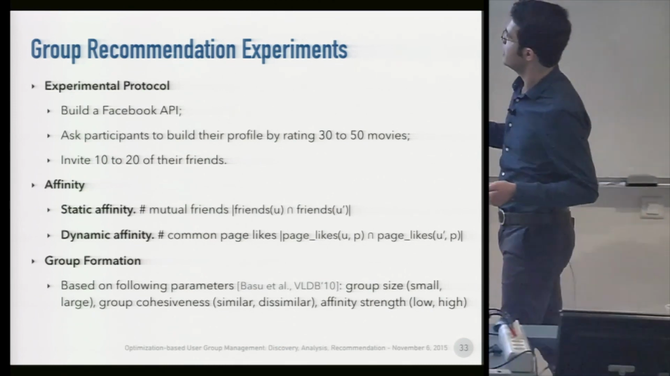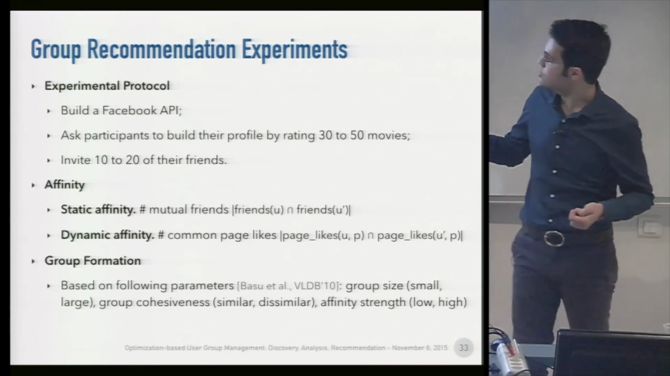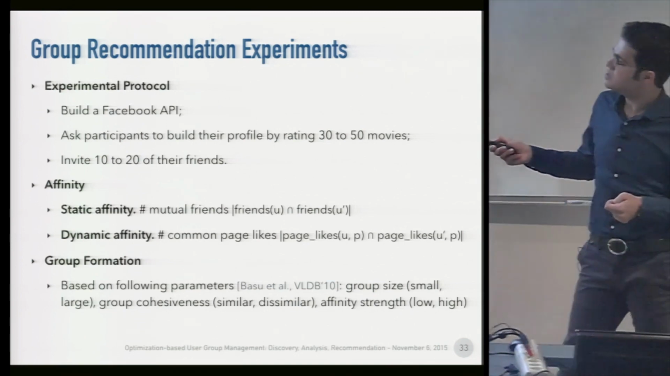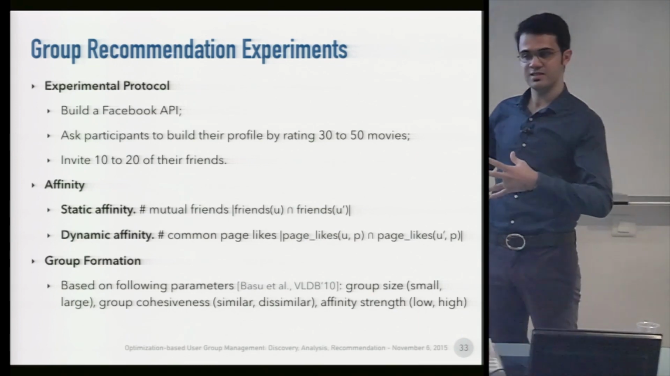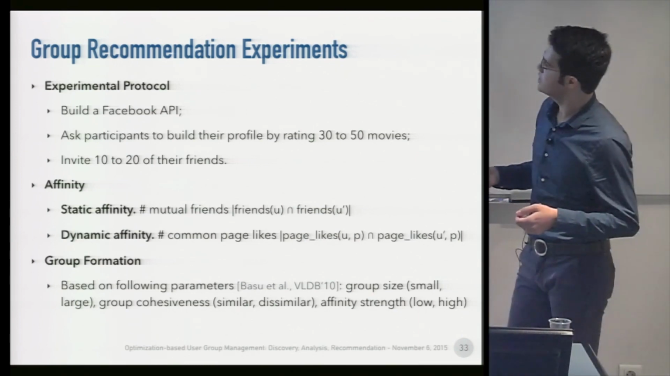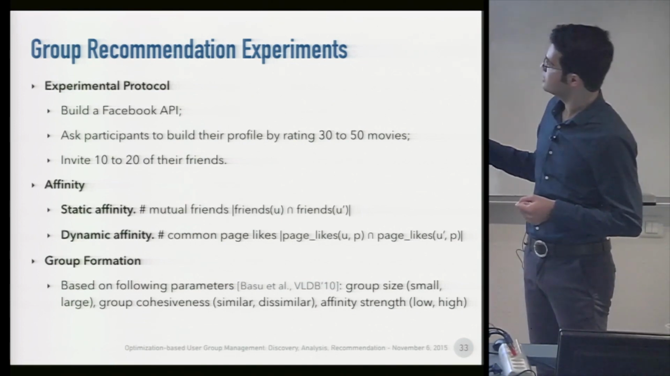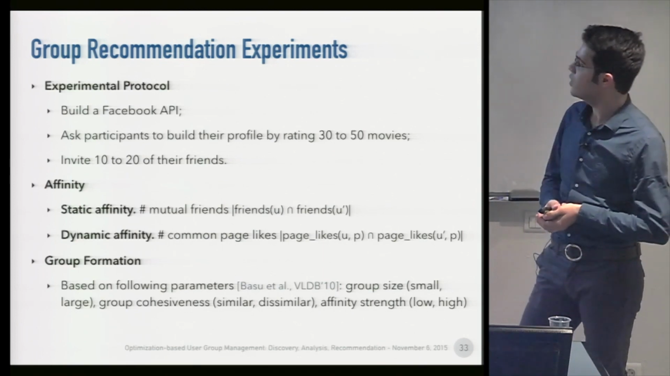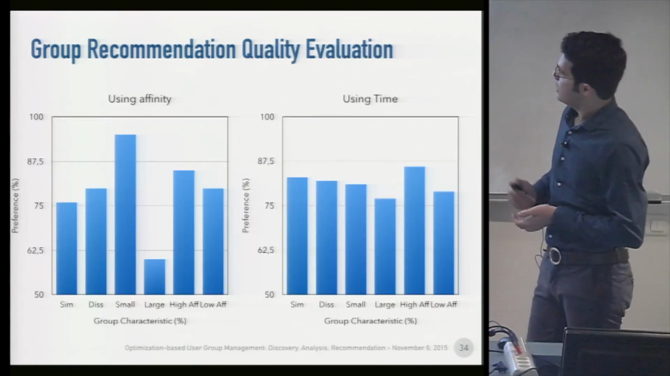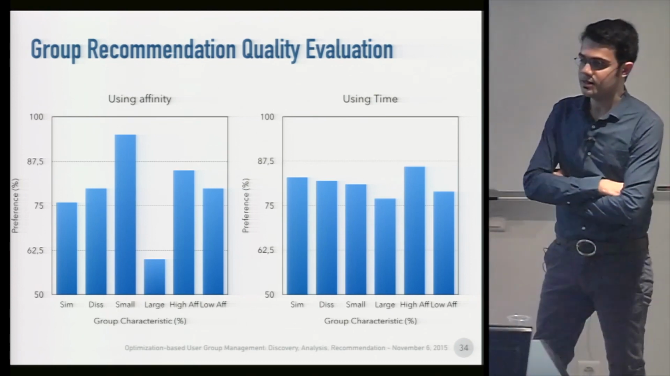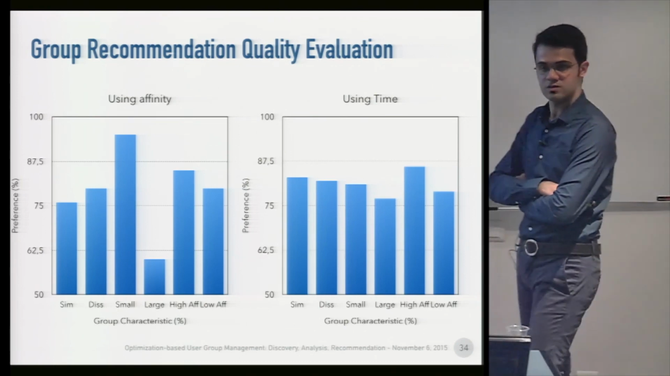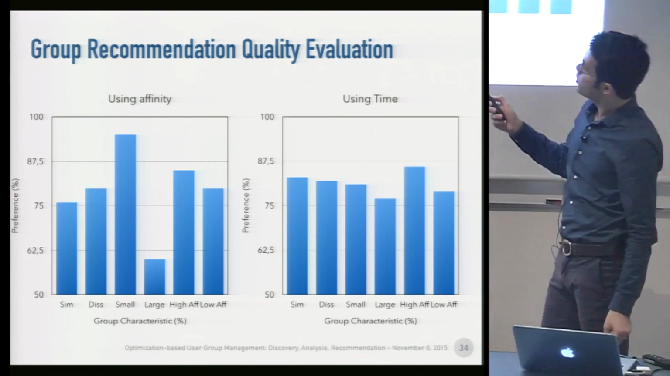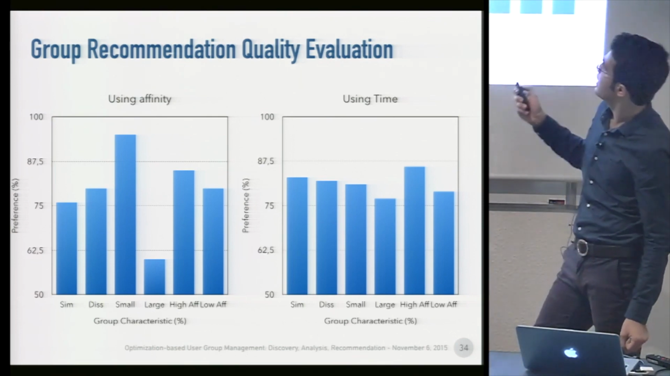For example, we consider a group size that could be small or large. Small contains 3 users, large contains 6 users. We considered group cohesiveness, where we have groups which contain similar users or groups containing dissimilar users. And we also considered affinity strength, where we consider groups whose users have low affinity and also high affinity. And here are the percentages of their preferences aggregated for each group, for using affinity and also using time.